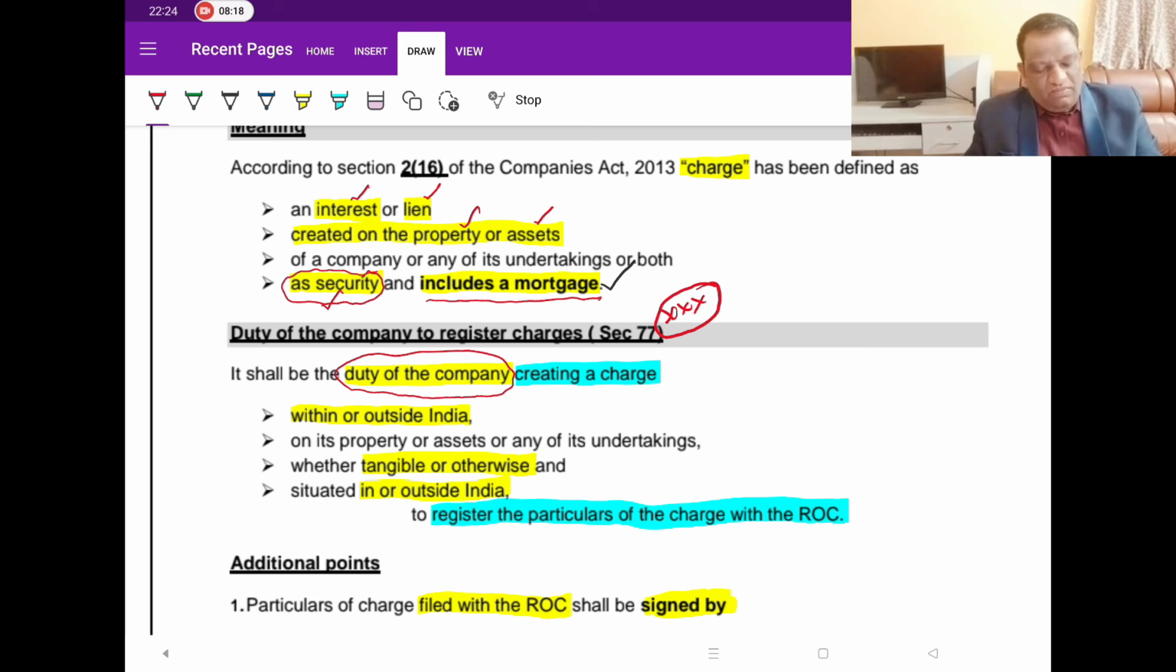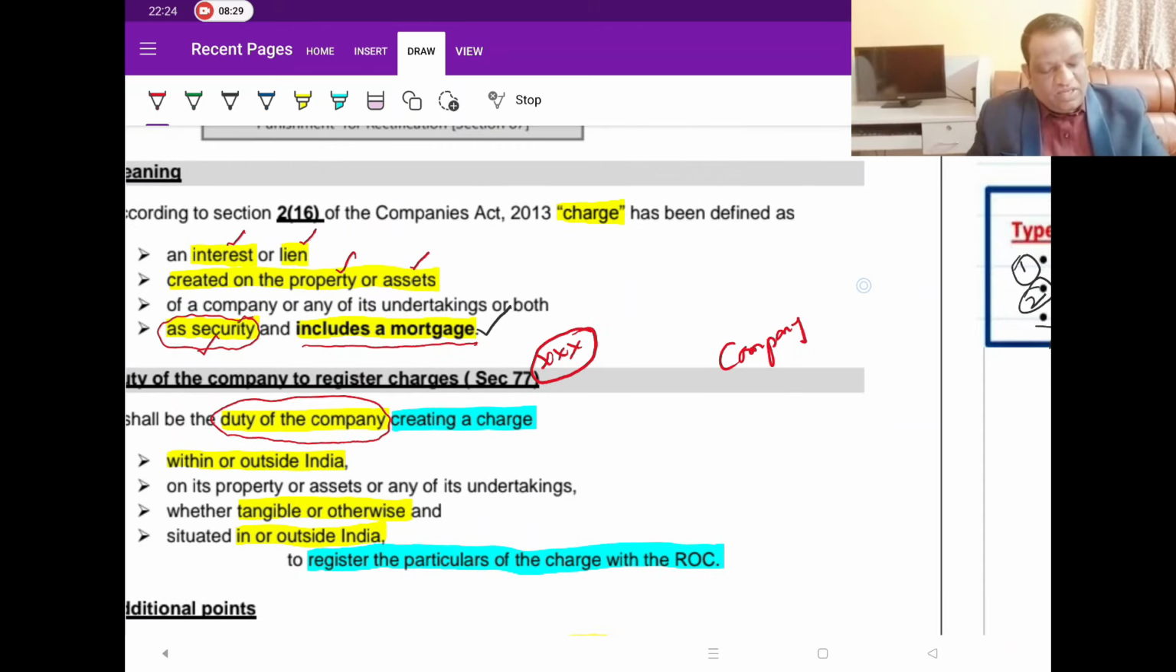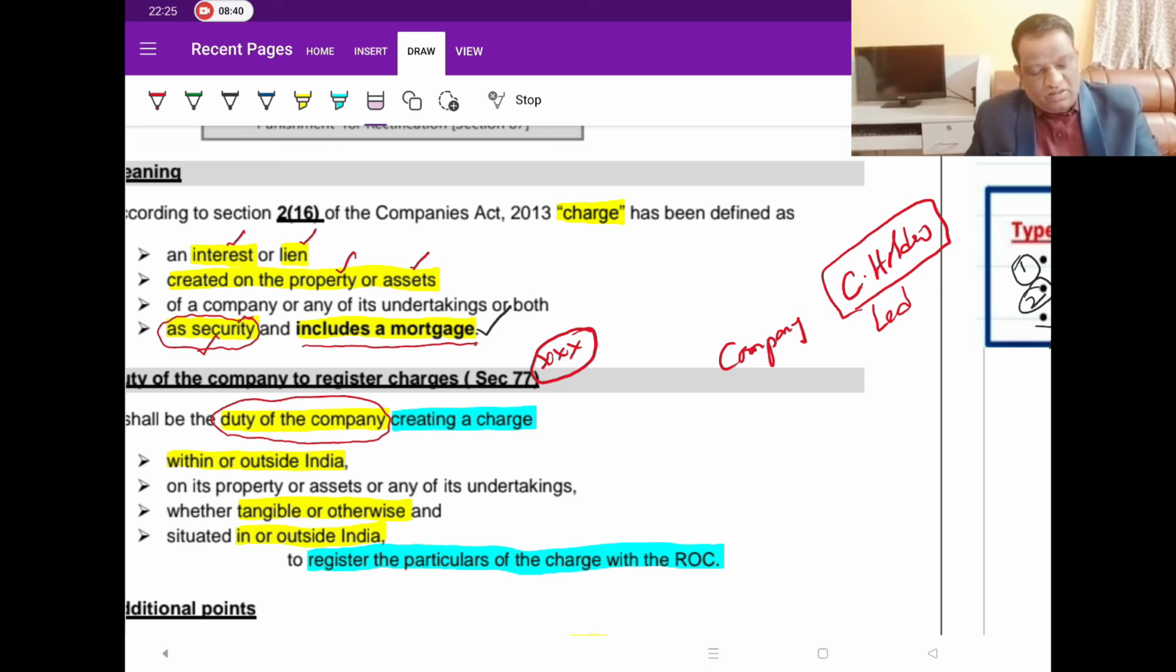Before I get into it, there are two parties involved in the registration of charges. One is the company and the other is the charge holder. This charge holder is nothing but the lender in our common parlance. He is called the lender. And the company here we are assuming to be the borrower.